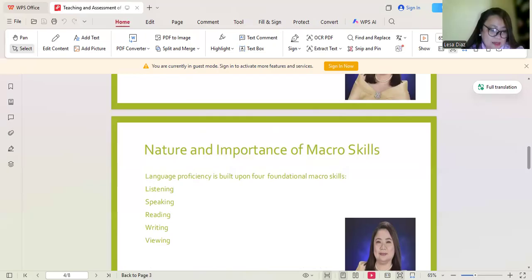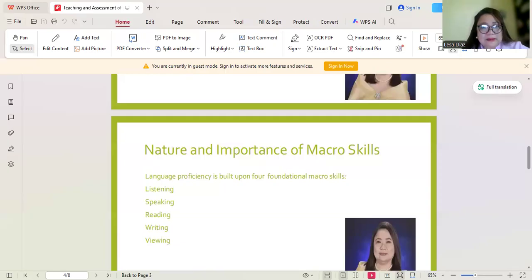So why is it that all of these are important? Okay, let's find out. I hope you also have this in your mind. You are also thinking, is it really important that we have these five skills?